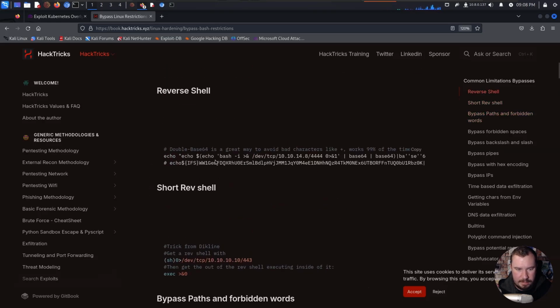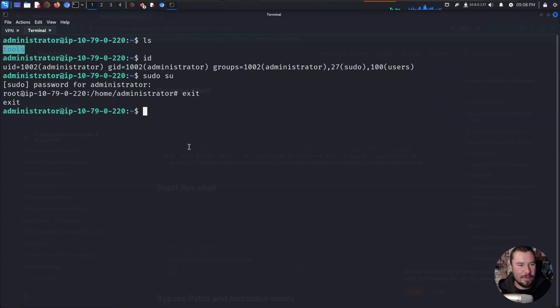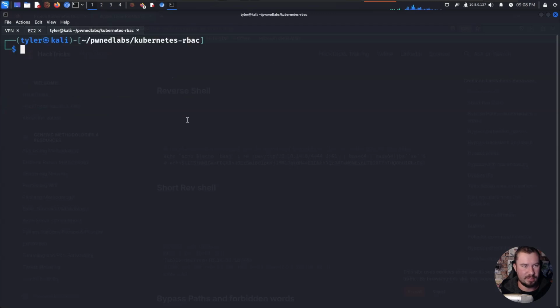Oh, is it this one right here? Yes. Well, it's similar to that one. I'll just show you guys how we're going to do it. If we open up our terminal, I'm going to rename this terminal. We'll call this EC2. That's one of the EC2s. And we'll rename this terminal.